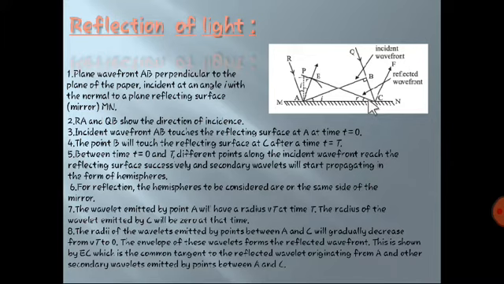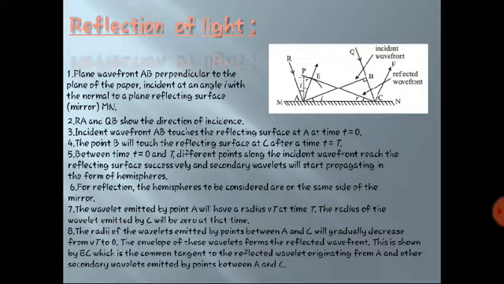As they are sending out light waves, obviously they will create hemispheres. For reflection, the hemispheres will be on the same side, because they will not go to the other side, since it is a reflection. The wavelets emitted by point A will have radius vt.